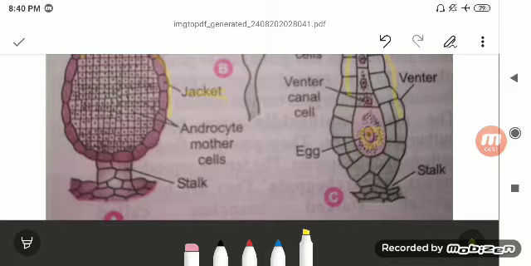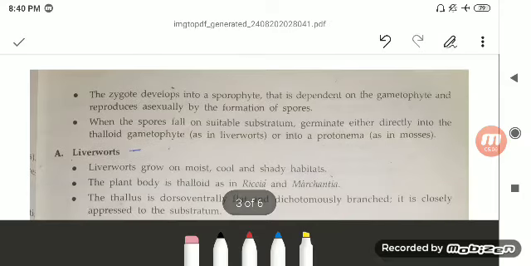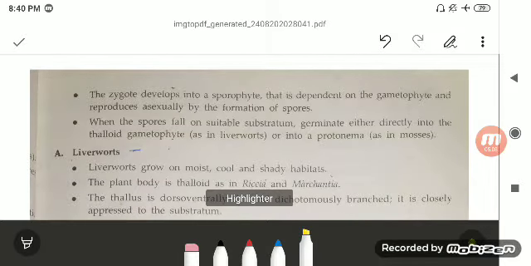By swimming with the help of the flagella, they will enter into the neck cell, then into the venter canal, and then the fusion takes place and the zygote is formed when the male gamete fuses with the female gamete. So here the zygote develops into the sporophyte.